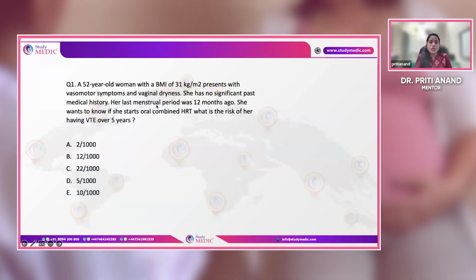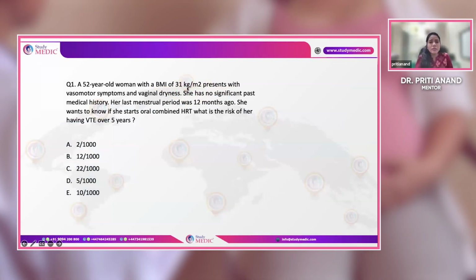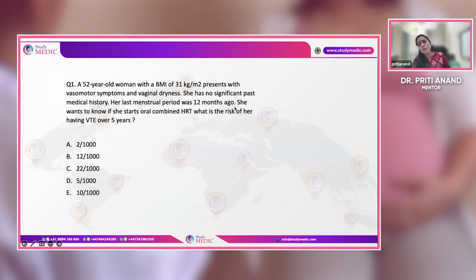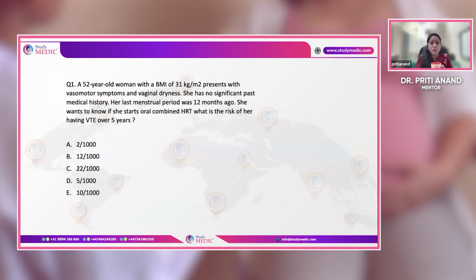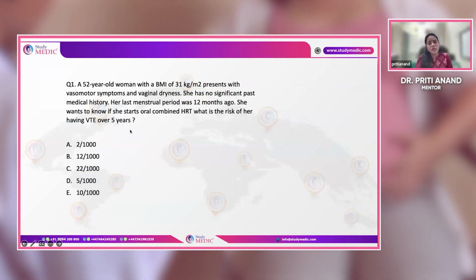Okay. So next set is of SBS. There is a 52-year-old lady with a BMI of 31, vasomotor symptoms and vaginal dryness, no significant past medical history, menstrual period 12 months ago. She wants to start the oral combined HRT, and she wants to know the risk of VTE over 5 years.